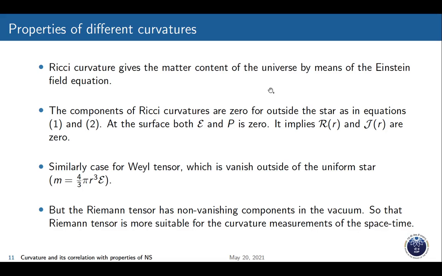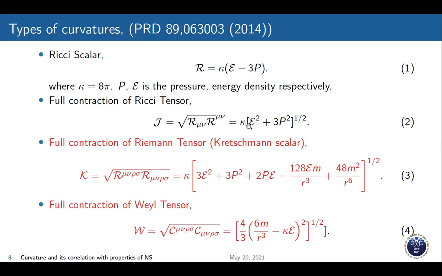The Ricci tensor gives the matter content of the universe by means of the Einstein field equation. The components of the Ricci scalar and Ricci tensor, if you see that slide, all vanish at the surface because E and P are 0 at the surface. But for these two quantities, all terms vanish except the last term, and for this one, the first term. Therefore, these tensors are well-defined quantities to measure the curvature both inside and outside the star.